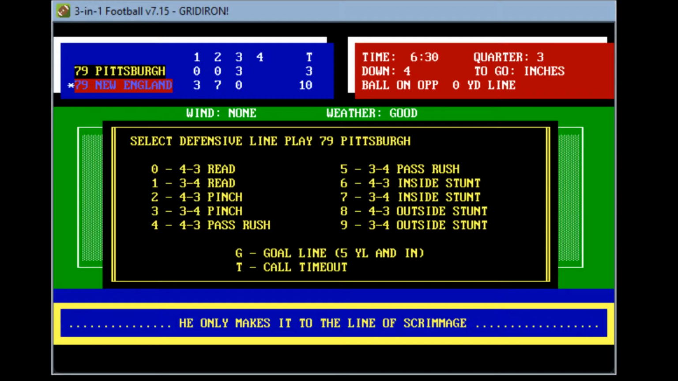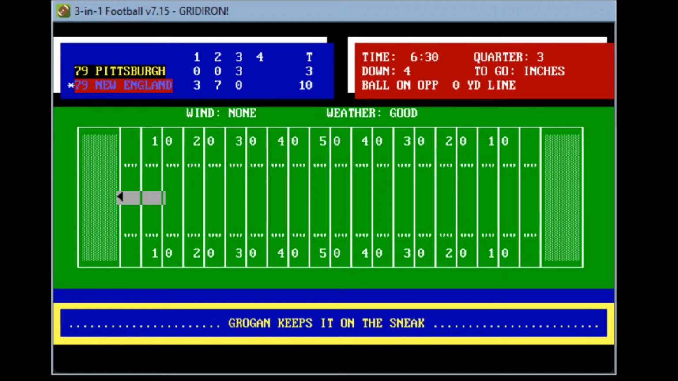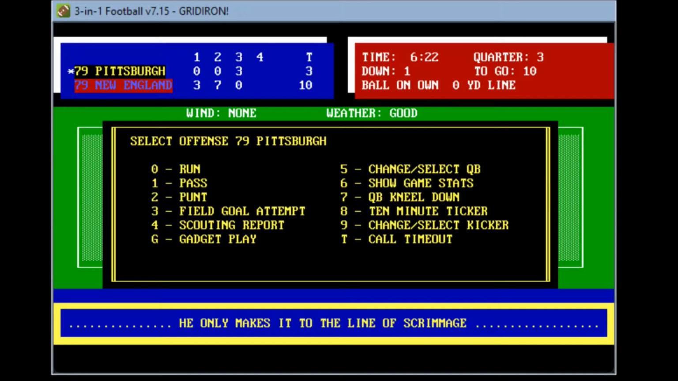But you know what? They're going to try this again in case they go for it. Grogan keeps it on the sneak. He cannot get it. And Pittsburgh will get the ball at their own 1-yard line, stopping Steve Grogan 4 times with 6:22 to play in the third period. Oh my goodness.